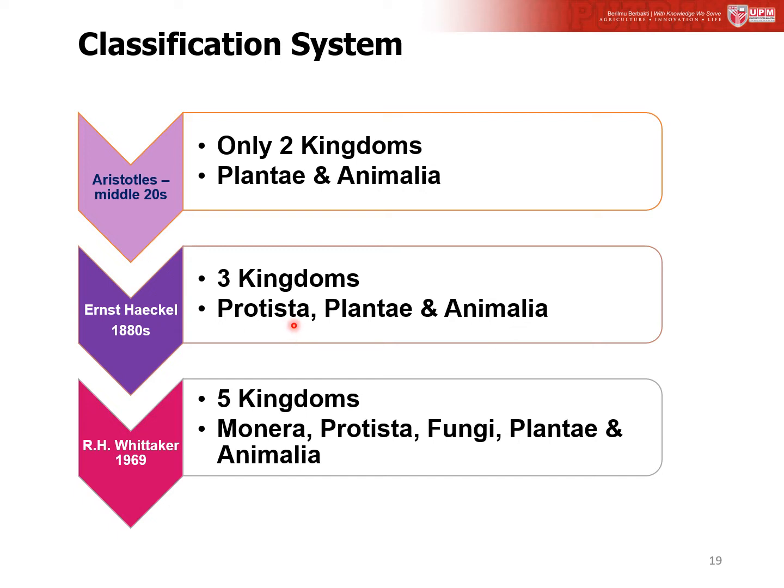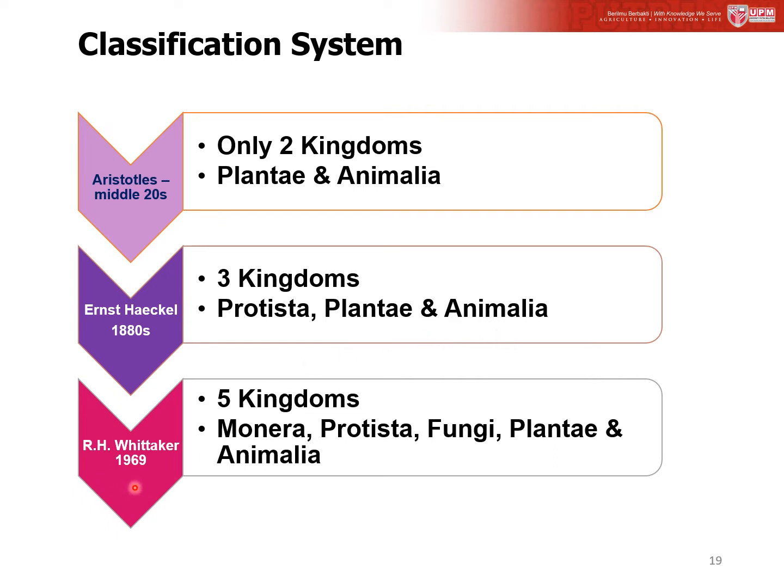Kingdom Protista included single-cell microscopic organisms, but not multicellular, largely macroscopic ones. Thus, the three-kingdom system consisted of kingdom Protista, Plantae, and Animalia.